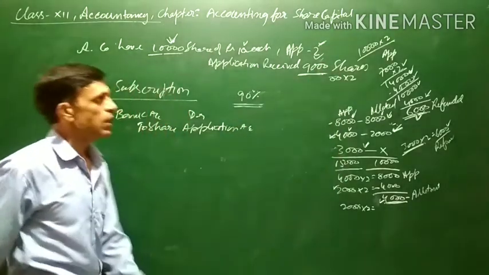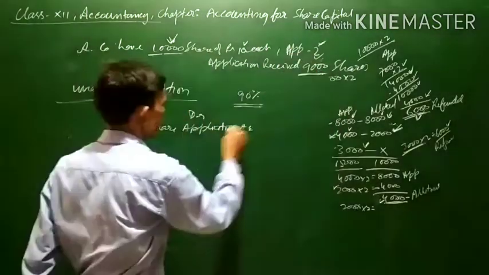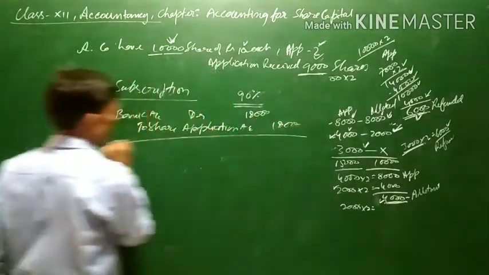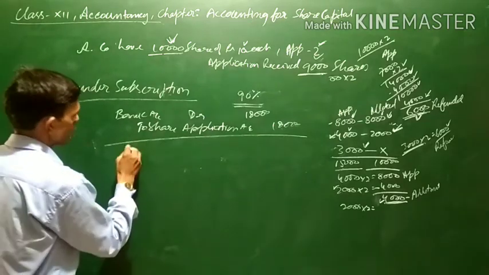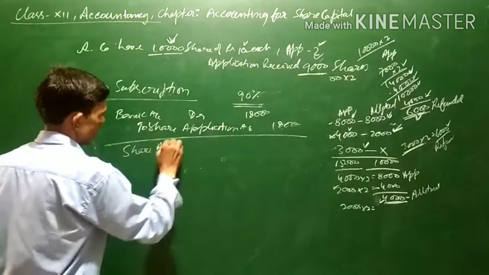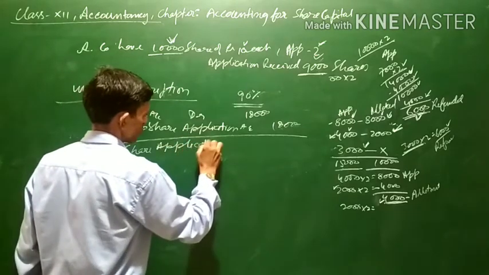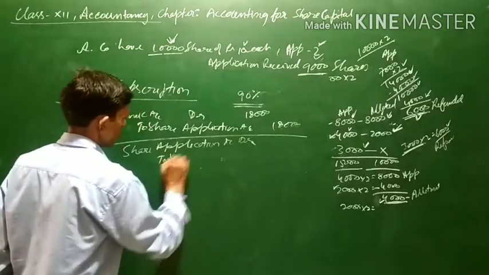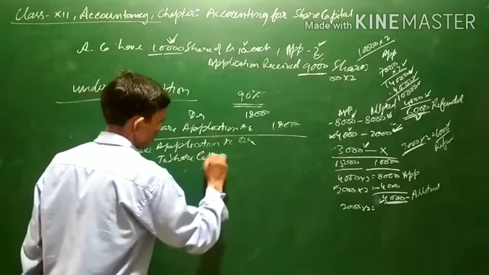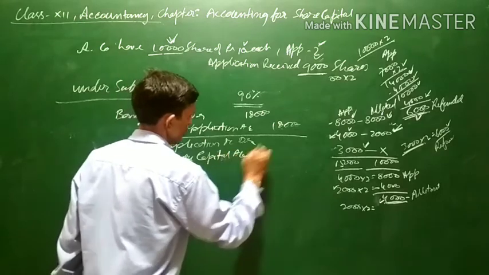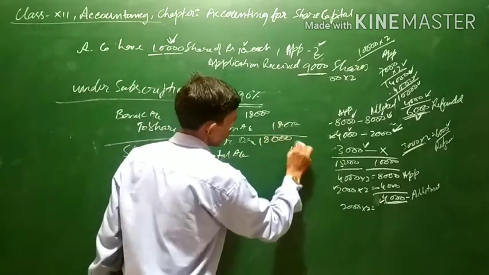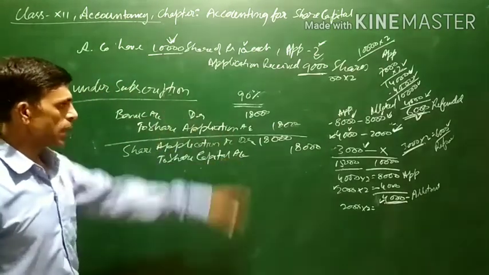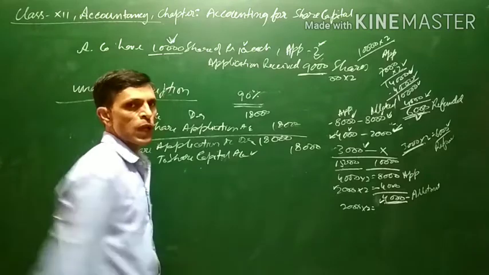9,000 applications are received and 2 rupees is the application money. 9,000 into 2, that is 18,000 will be received. And this whole application money will be transferred to share capital account. Share application account debit to share capital account. Since there is no oversubscription, all those applications will be accepted and the entire application money will be transferred to share capital account.